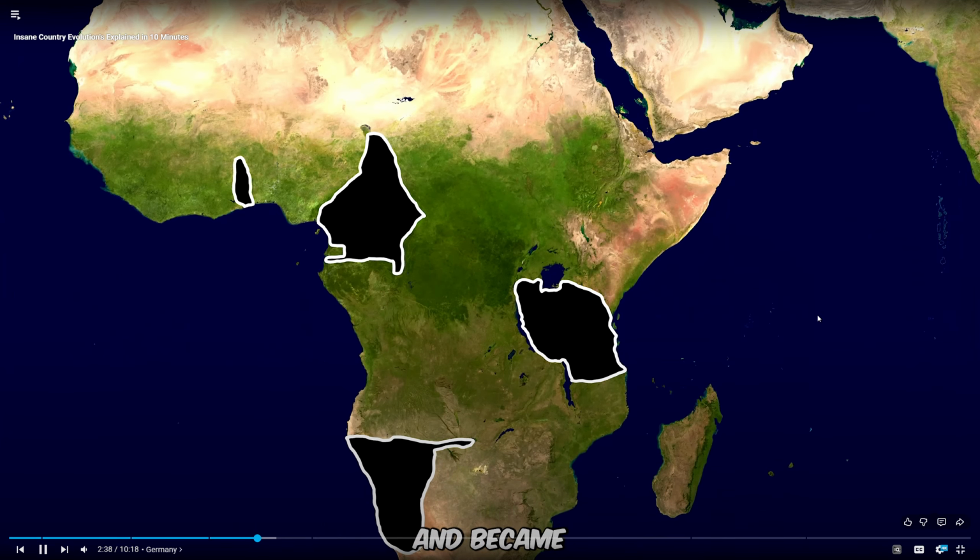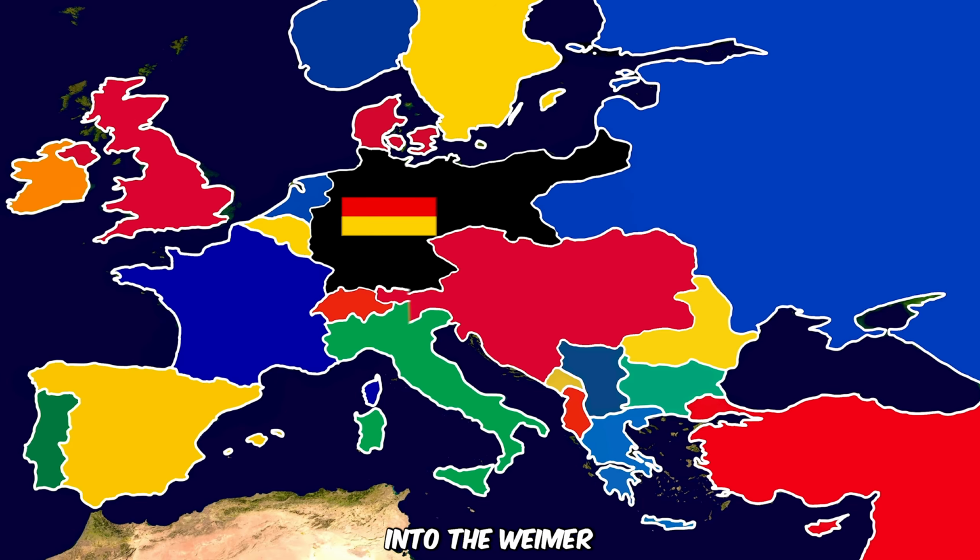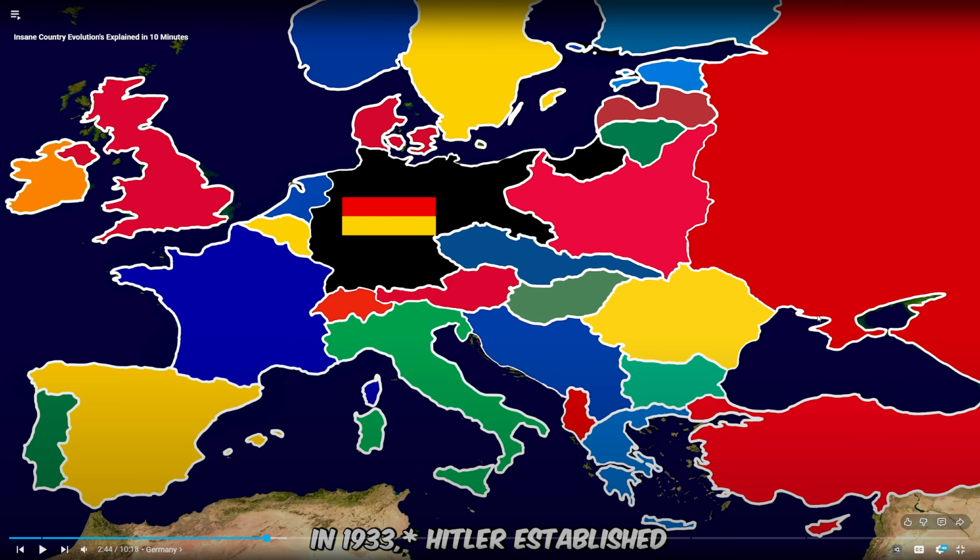Germany industrialized rapidly and became a colonial power. After its defeat in World War I, Germany formed into the Weimar Republic.